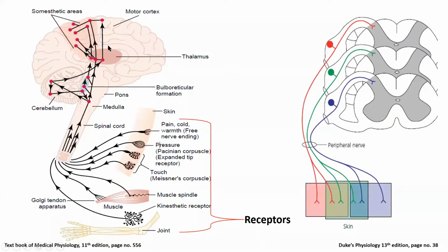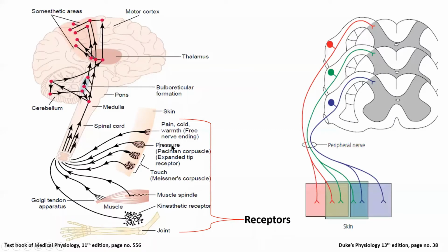So this is the brain and the spinal cord and the skin, which has many receptors. Here the pain and cold receptors are nothing but free nerve endings. These free nerve endings are stimulated when there is pain or heat, or something which can damage the tissue. When these receptors are stimulated, through the sensory neuron they send the information to a specific area of the CNS, and the CNS will analyze the pain or the cold or hot.